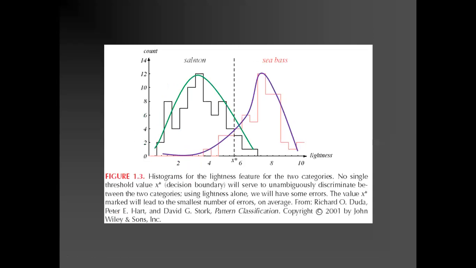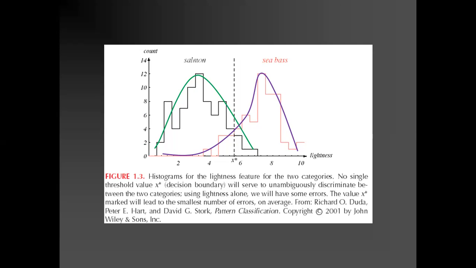Okay, so to improve the result, we have taken lightness into account. Lightness gives a more appropriate classification, but it is also possible that some data is misclassified. If you look at the x asterisk dashed line, this is the boundary line which separates one fish data from the other, salmon from sea bass, and that is your decision boundary.